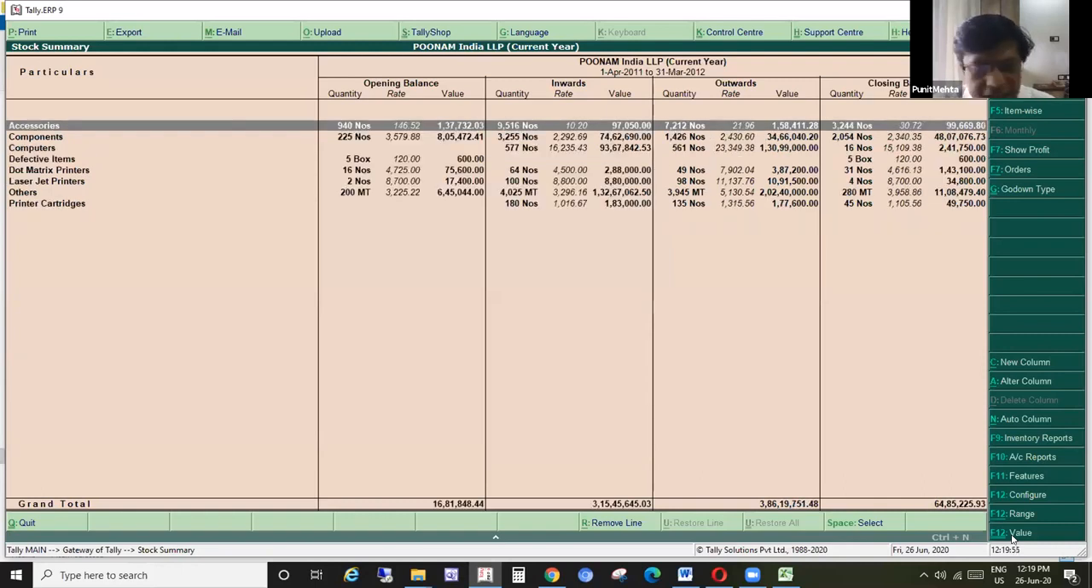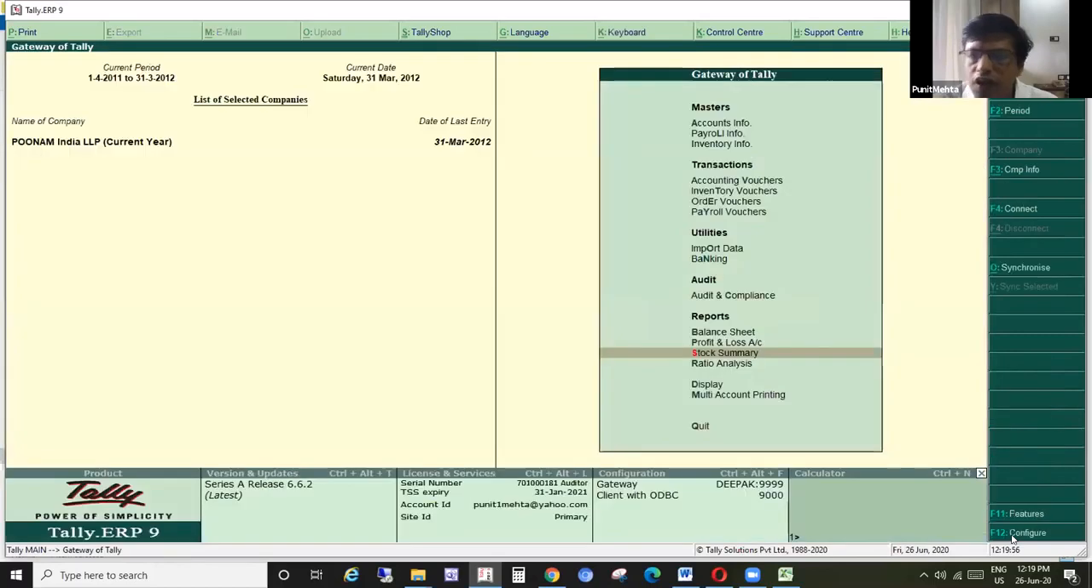Okay, escape, and coming back to gateway of Tally. Ankit bhai, anything you would like to add? I think fair enough, Puneet bhai. Okay. So that is the functionality of Alt F12 and Control F12.